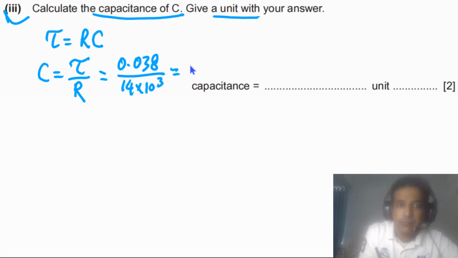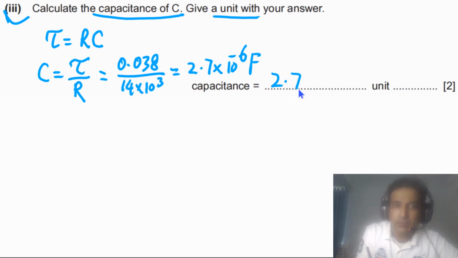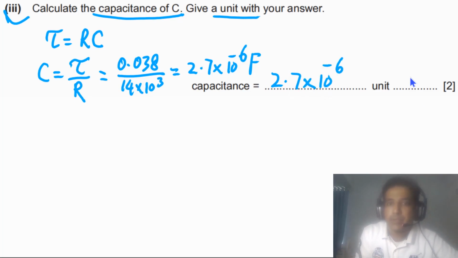Now if we simplify this, we will get 2.7 times 10 to minus 6 farad. So this is the unit of capacitance. We have to write down 2.7 times 10 to negative 6 and the unit is farad. The unit of capacitance is farad.